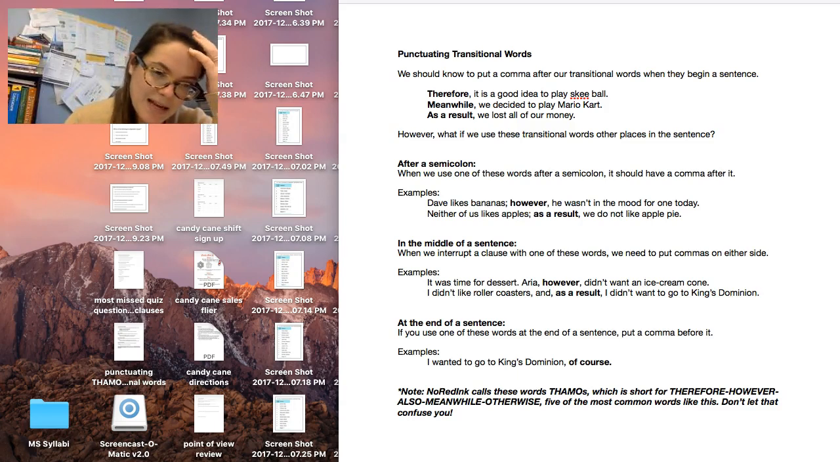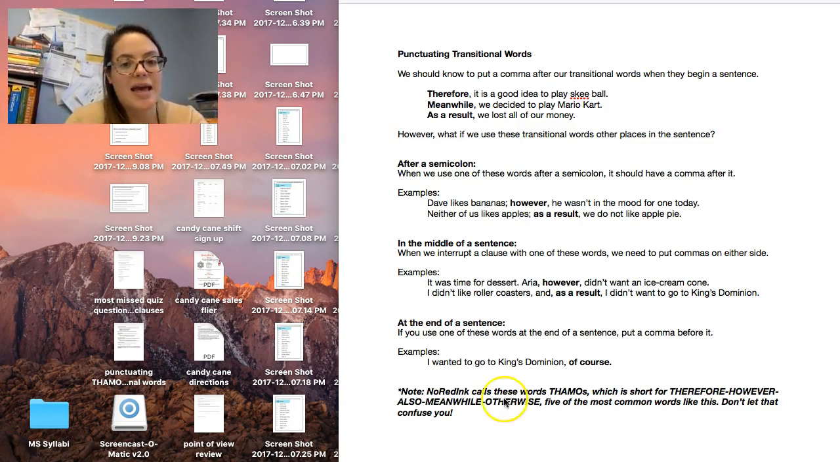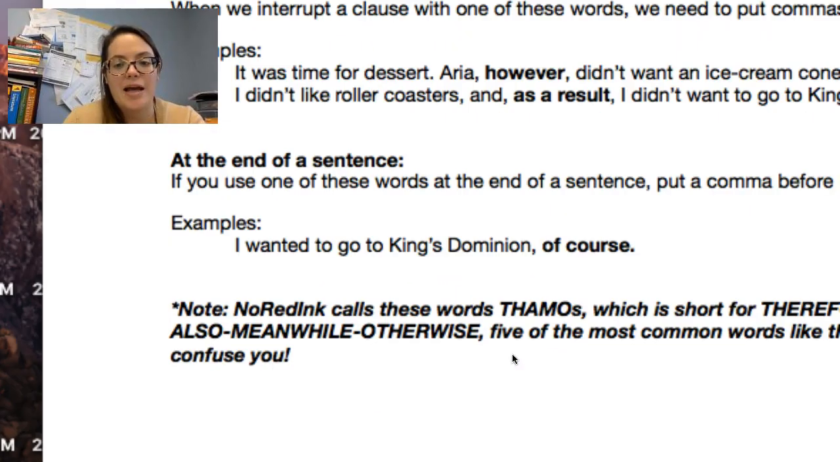Now, sometimes, and I don't usually like doing this because it sounds a little weird, but sometimes you might want to use words like this at the end of the sentence, okay? And in that case, we still want to put a comma after it. So I wanted to go to King's Dominion, of course, okay?